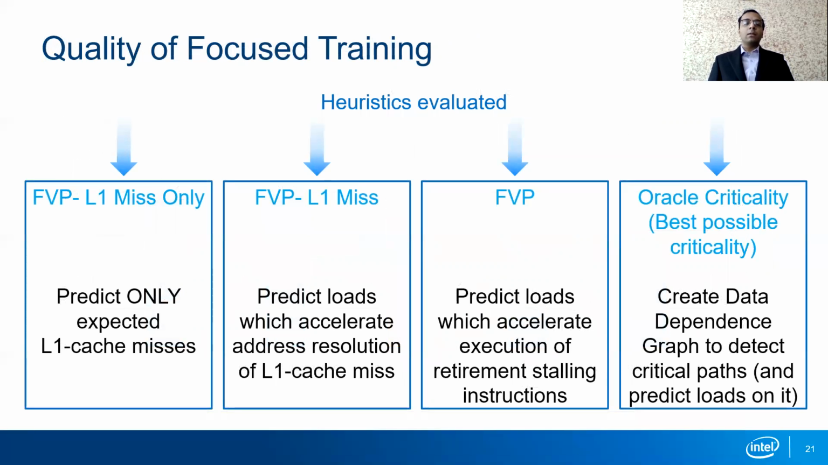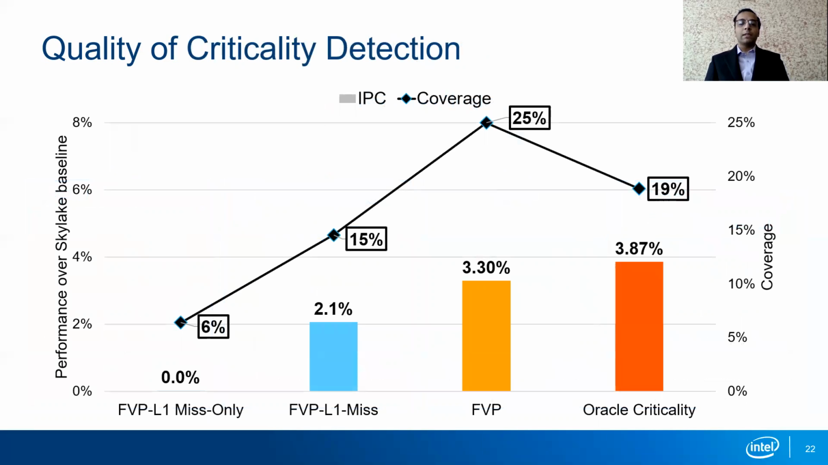To further emphasize the quality of our focus training, we perform the following 4 experiments. In the first experiment, we only predict L1 cache misses. In the second experiment, we predict instructions which lie on the backslice of cache misses. The third experiment is our proposal, focus value prediction. And in the fourth experiment, we use a best possible oracle criticality, where we use a data dependence graph generated in hardware to detect critical paths and predict loads that lie on the critical path. The following graph shows the results of these experiments.